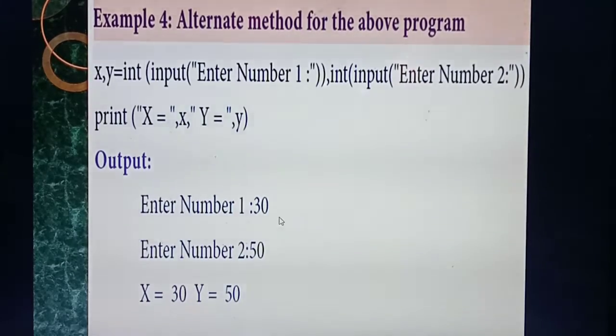Enter number 1, in the place of 1, I am entering the number as 30. In enter number 2, the second one I am entering the number as 50. Next I am going to add. Sorry, no need to add here, I am just going to display the numbers. What are the numbers? x, so what you will get? x equal to, what's the value of small letter x now? 30. Then what's the value of y now? Capital letter Y equal to 50. Understood, students? So this is one important detail question.